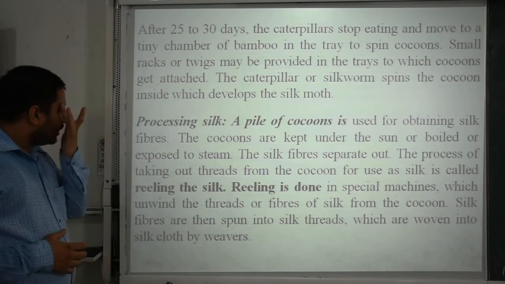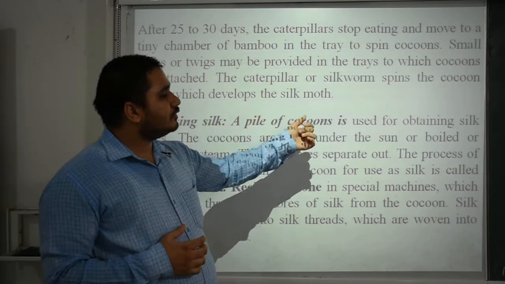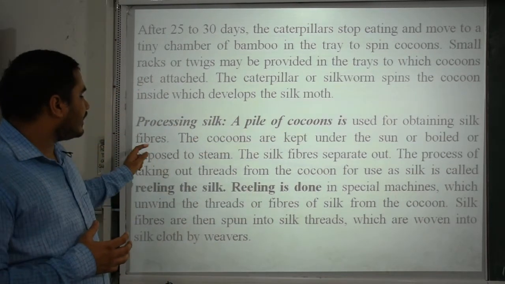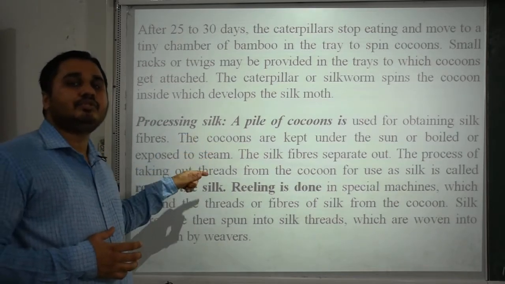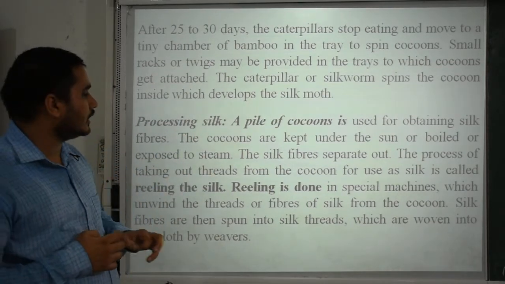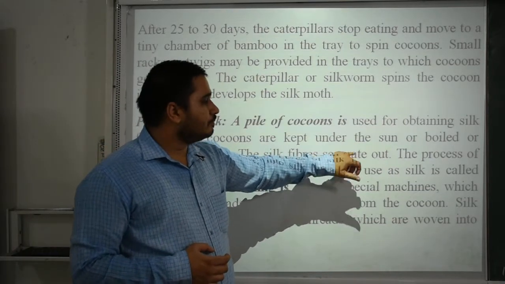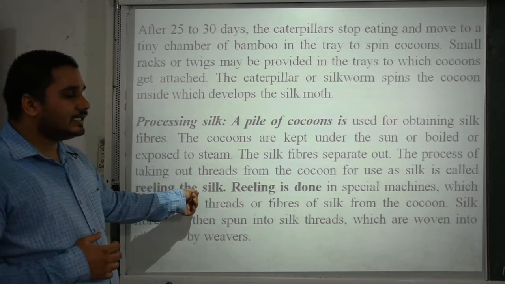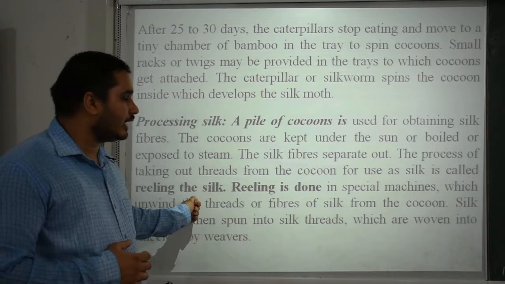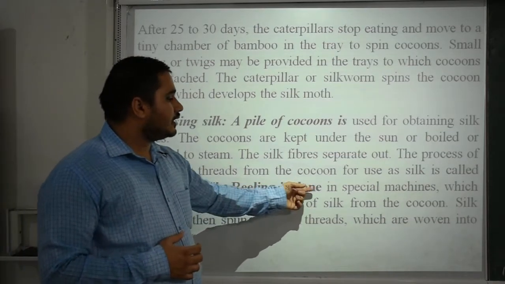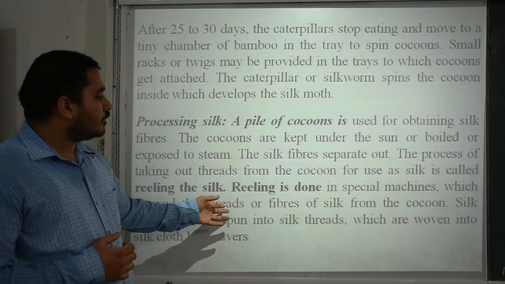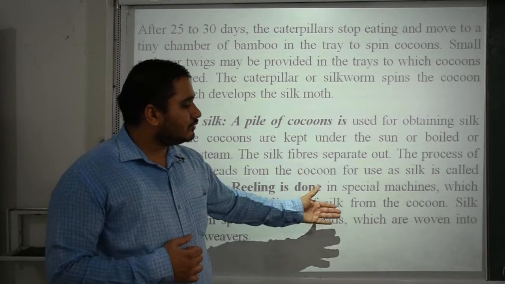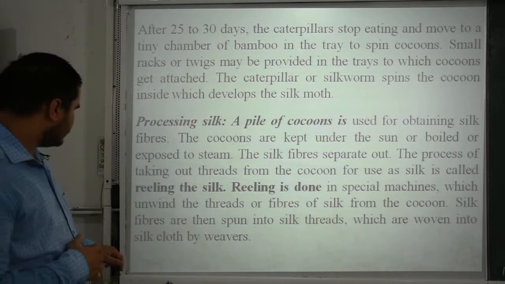Now the second process is processing silk. A pile of cocoons is used for obtaining silk fibers. The cocoons are kept under the sun, boiled or exposed to steam. From this process you get the proper fibers of silk. The silk fibers are separated out. The process of taking out threads from the cocoon for use as silk is called reeling the silk. Please understand the term reeling the silk and notice it in your textbook. Reeling is done in special machines which unwind the thread or fibers of silk from the cocoon. Silk fibers are then spun into silk threads which are woven into silk cloth by weavers.